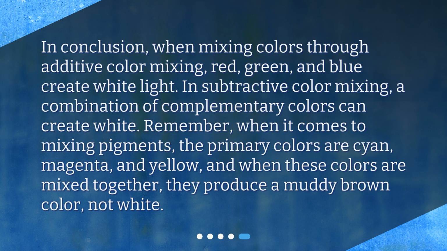In conclusion, when mixing colors through additive color mixing, red, green, and blue create white light. In subtractive color mixing, a combination of complementary colors can create white. Remember, when it comes to mixing pigments, the primary colors are cyan, magenta, and yellow, and when these colors are mixed together, they produce a muddy brown color, not white.